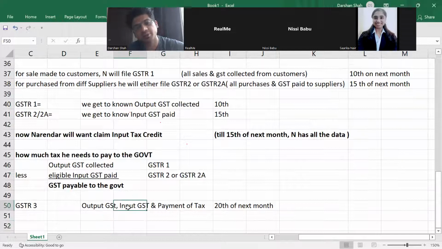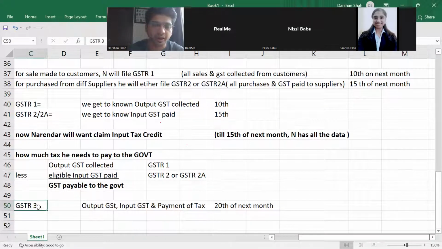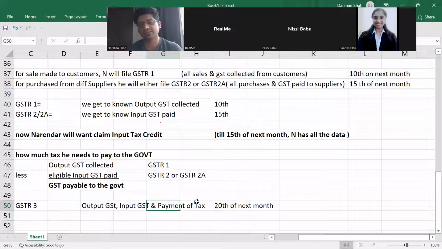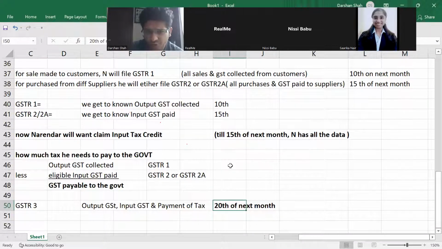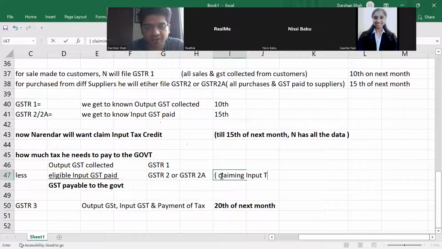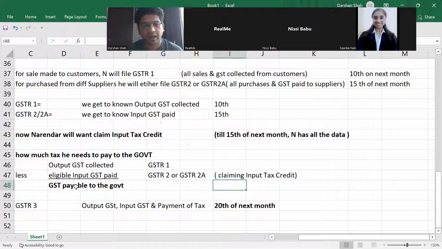So I'll make the payment through payment challan, and I'll show it in GSTR3: output GST, input GST, and payment of tax. That I have to file by the 20th of the next month. From the 15th to the 20th, I'll make the payment of GST after ITC. This is, in short, claiming the input tax credit, and then the final GST payable to the government.